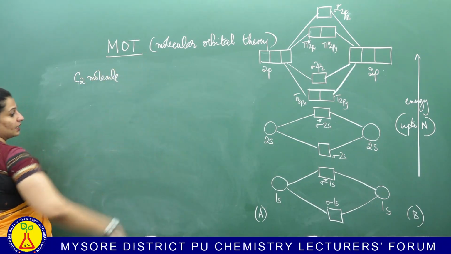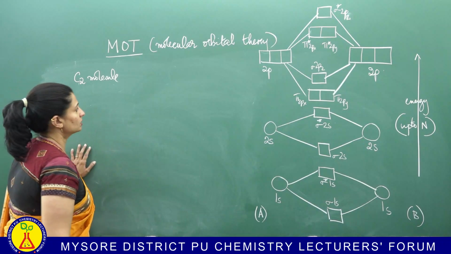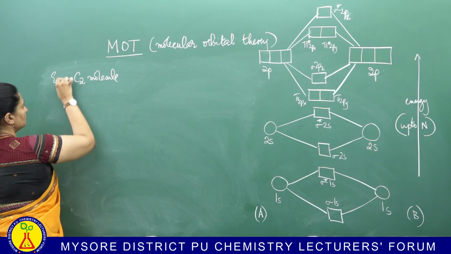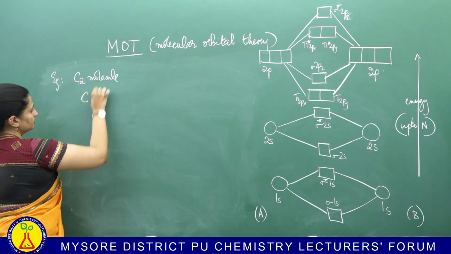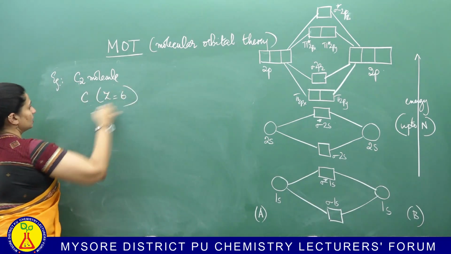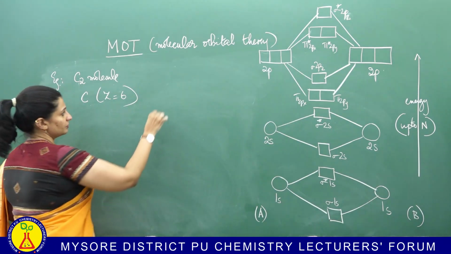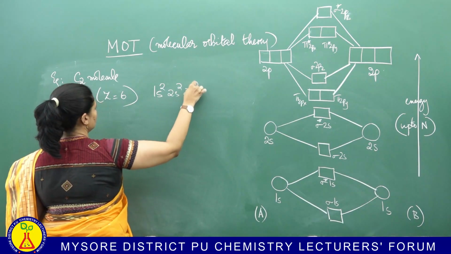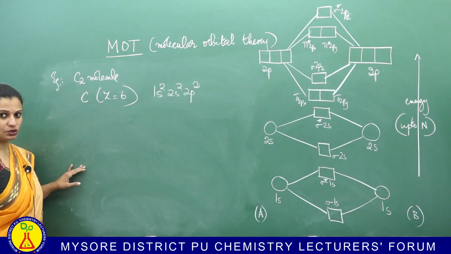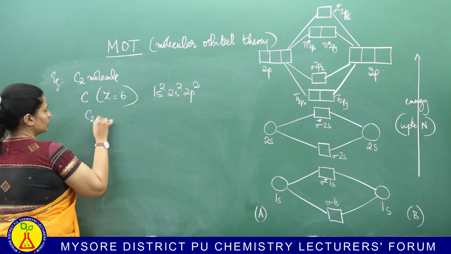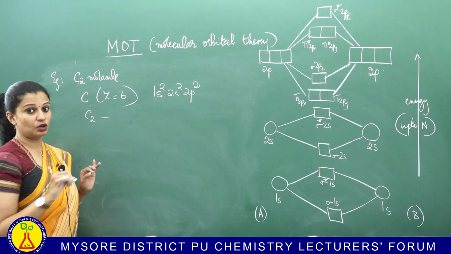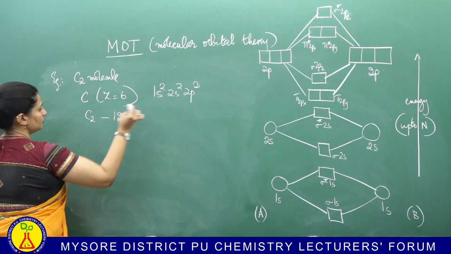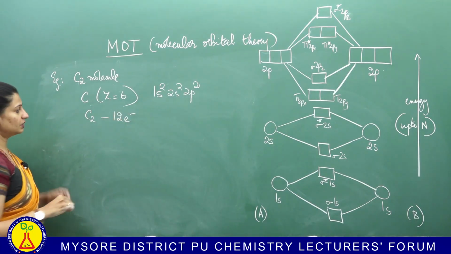Okay. I am going to use that diagram now, because you have more electrons to fill in. So, you have C2 molecule. Alright. So, example number 4. Carbon with an atomic number of 6. So what's the configuration going to be? 1s2, 2s2, 2p2. Now, how many electrons in the molecule in total? So you have 6 and 6, which means I have 12 electrons to fill up.